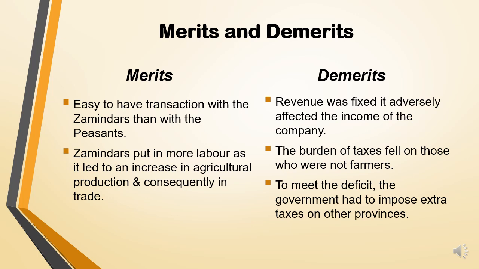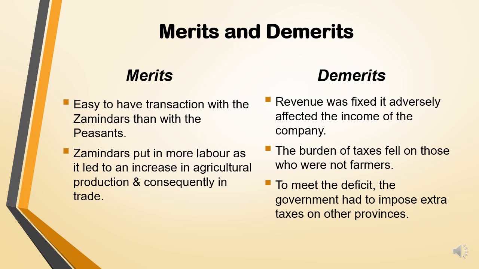So it was better to have the transaction of land revenue with the zamindars instead of the peasants. Now when they had to do the transaction with the zamindars, that means the zamindar had to pay directly to the government. For that, they had to increase the land production so that they could have more production.